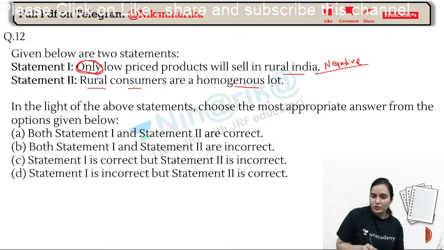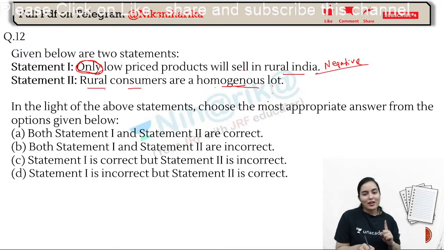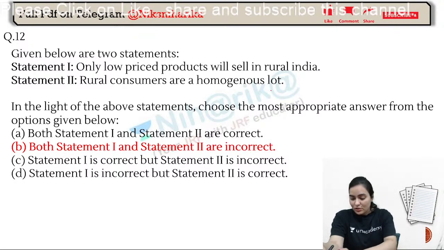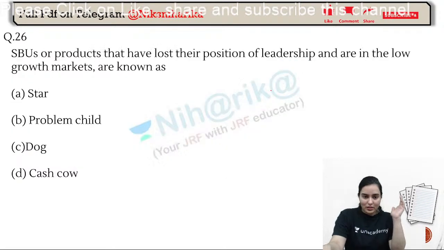Rural consumers are a homogeneous lot? They are heterogeneous. Every person has different demand. That's why both are wrong. What do you mean by homogeneous lot? Every single person will eat the same type of product, wear the same type of clothes, or demand the same type of goods. No, they are heterogeneous. Why? Because every single consumer is different from another. Yeah, electronic item purchasing also. So Ramana Raju, Chandana, and Sagar have given the correct answer.